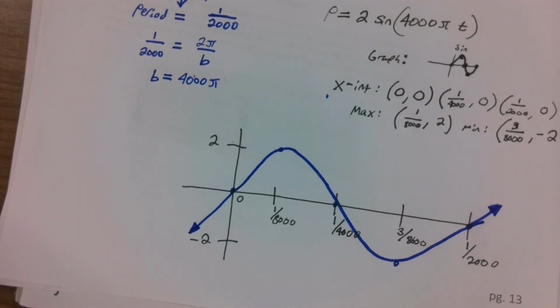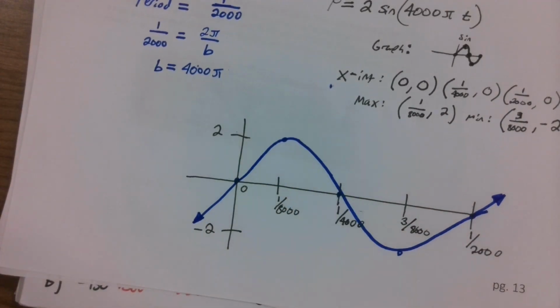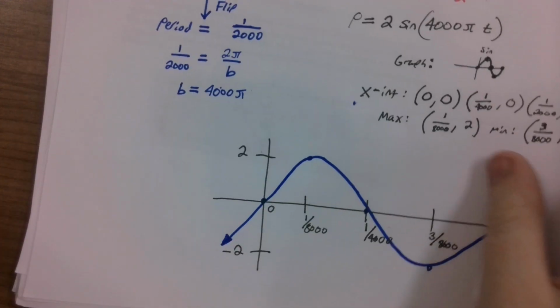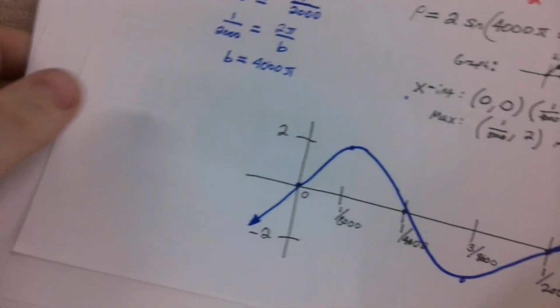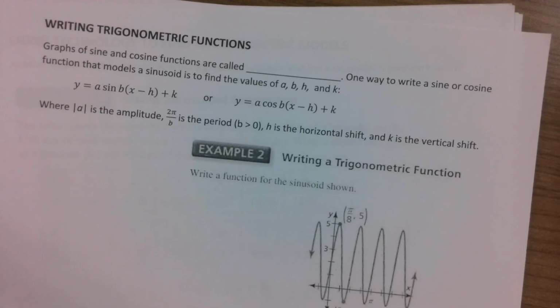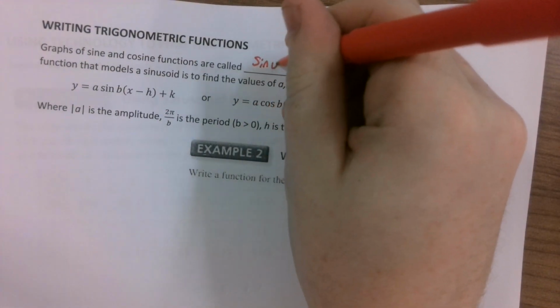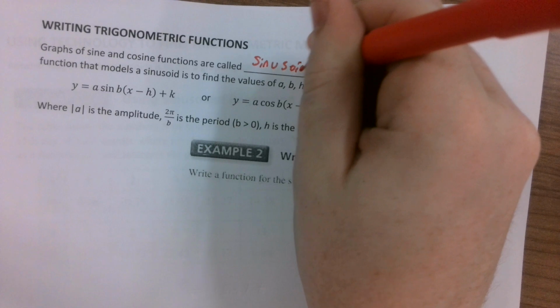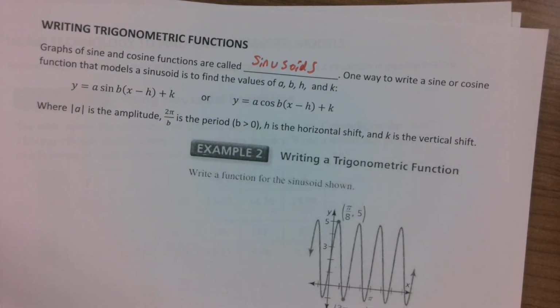We could say that this frequency wave can be modeled using this sine wave. I do get pretty tired of saying sine wave, so I think it's about time we give a formal name for what a sine wave can be called. The graphs of sine and cosine functions are called sinusoids. Sinusoids. Think of it like how a quadratic graph is called a parabola. The sinusoid is the shape of the graph, whereas we can actually call this a sine or a cosine function.